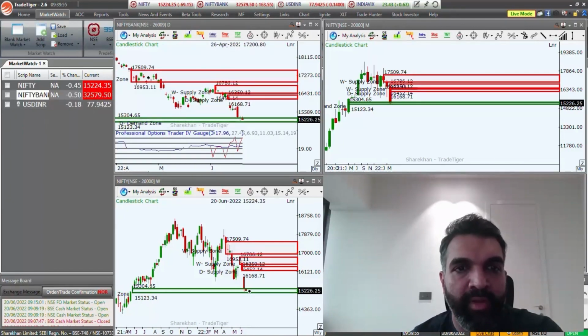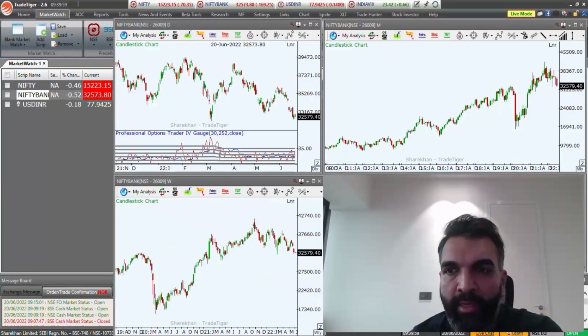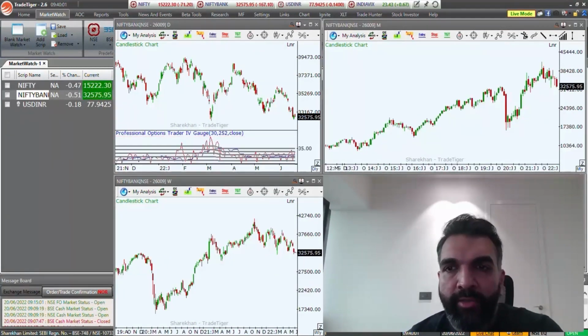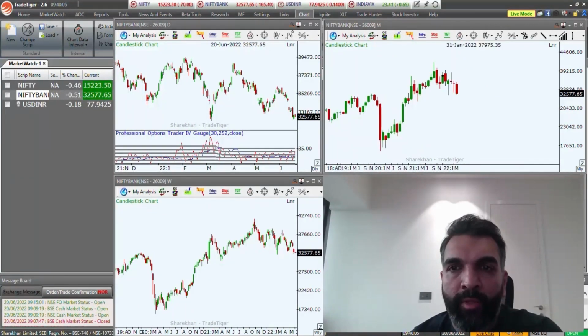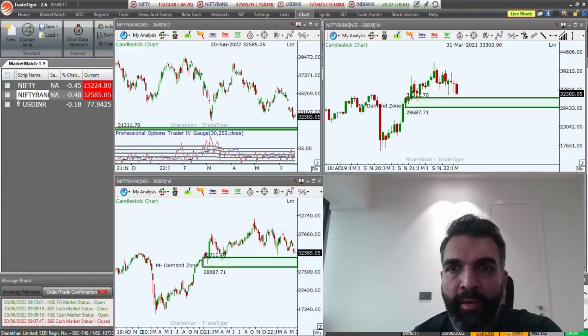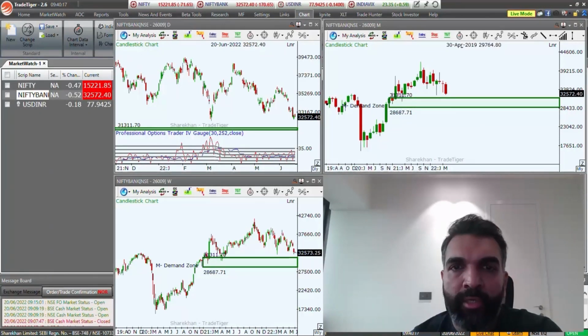Let's go to the Nifty Bank and let's analyze the banking sector now. So the banking sector is also just moving up and down with a lot of volatility. As compared to the Nifty, the Bank Nifty is comparatively okay in terms of the strength. We do see some selling pressure coming in today.